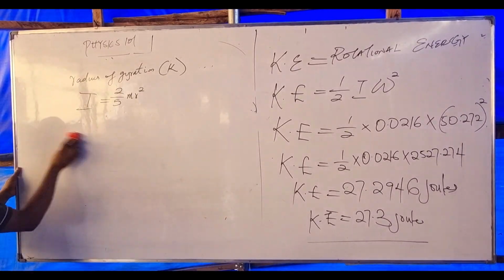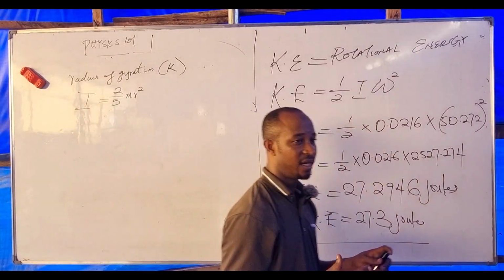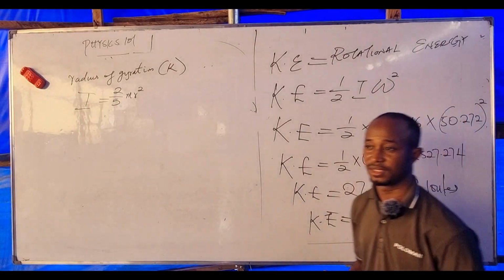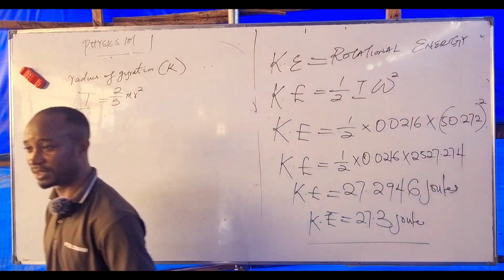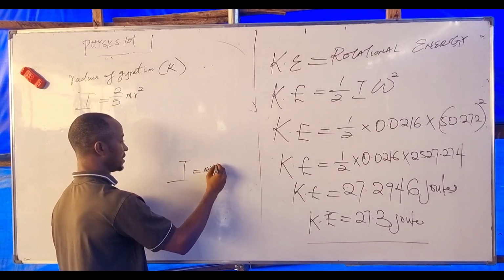Now listen. For a single point mass, the inertia of the body is I equals MR squared.